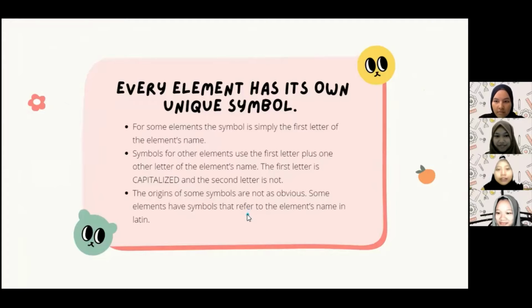Okay, every element has its own unique symbol. First, for some elements, the symbol is simply the first letter of the element's name. Second, symbols for other elements use the first letter plus one other letter of the element's name. The first letter is capitalized and the second letter is not. And third, the origins of some symbols are not as obvious. Some elements have symbols that refer to the element's name in Latin.